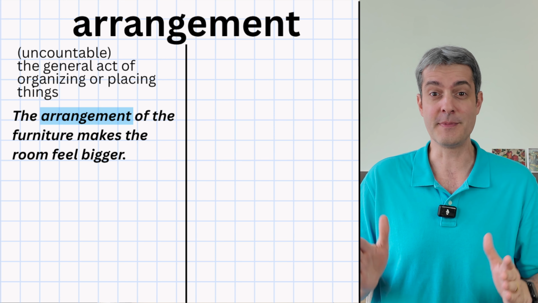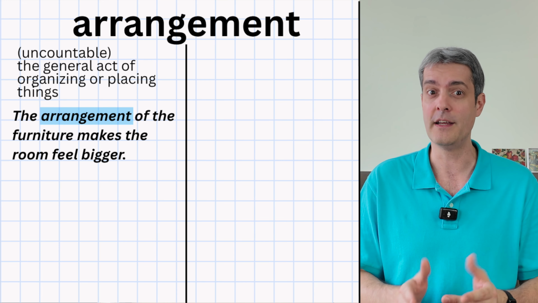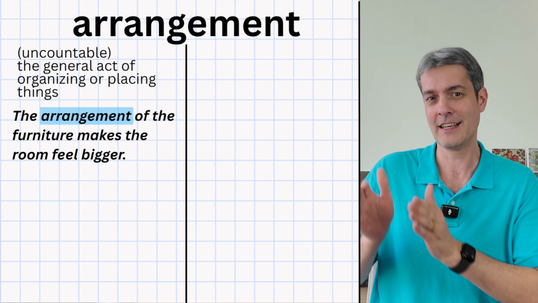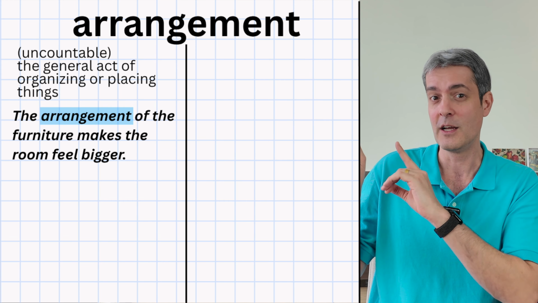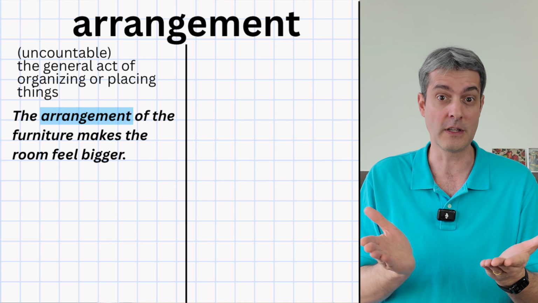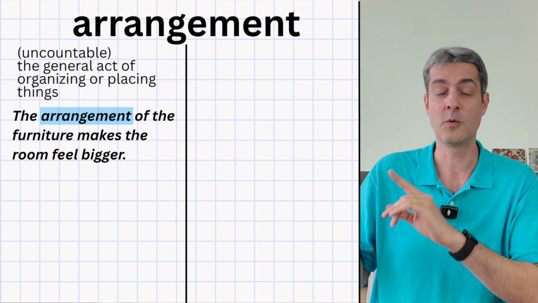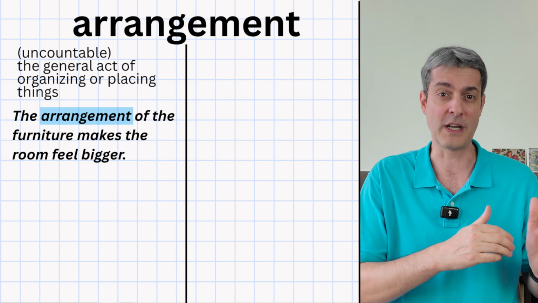Here we use arrangement as an uncountable noun because it refers to the overall way the furniture is organized, not individual countable pieces or actions. We don't say arrangements here because the focus is on the general layout or organization. We're talking about the overall effect rather than separate arrangements.